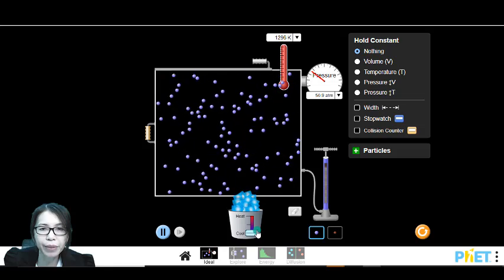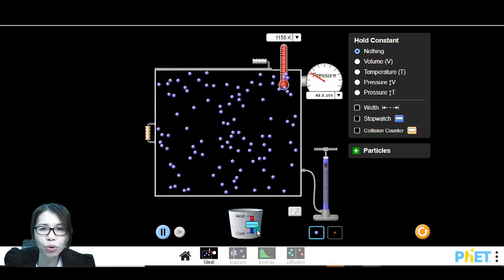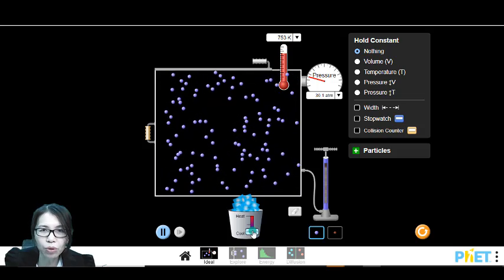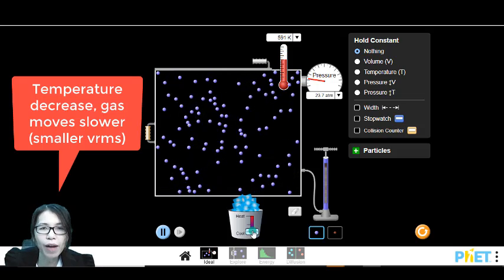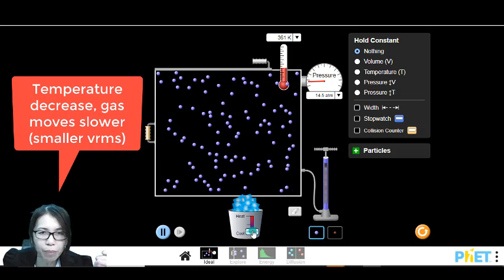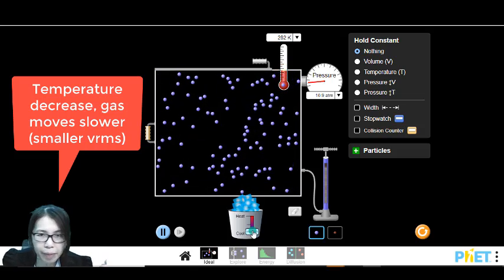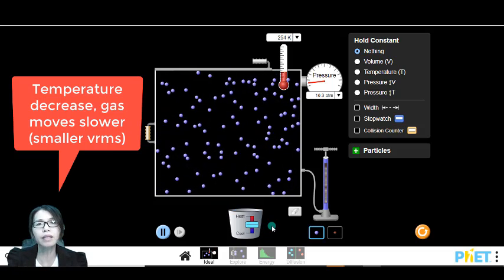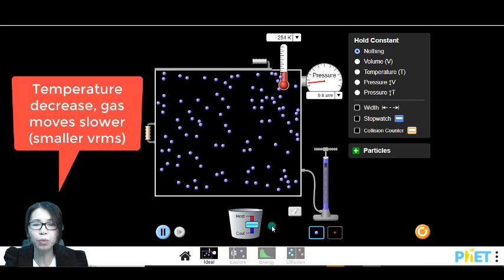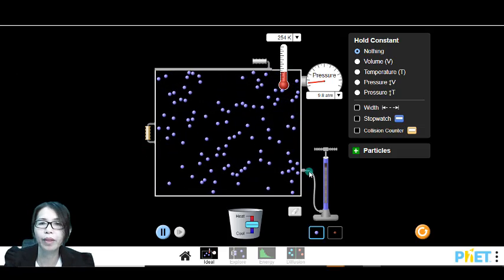Observe what happened to the movement of the gas. You will find out that when temperature drops, the gas becomes slower. They move slower. Dia gerak dengan lebih perlahan. Okay. So this is the relation between the root mean square speed of the gas with the temperature.